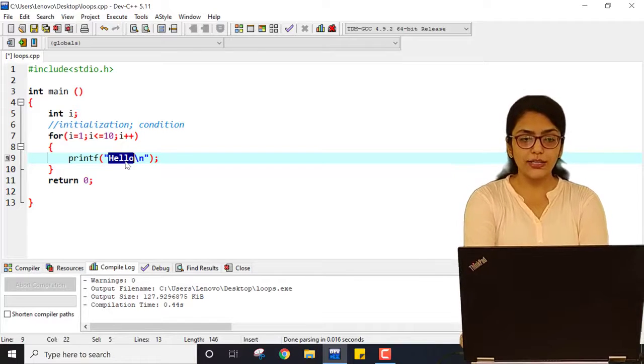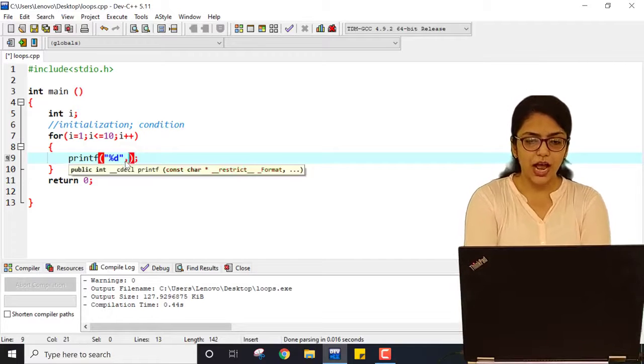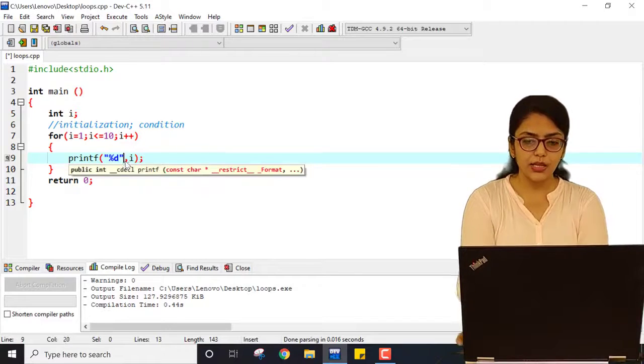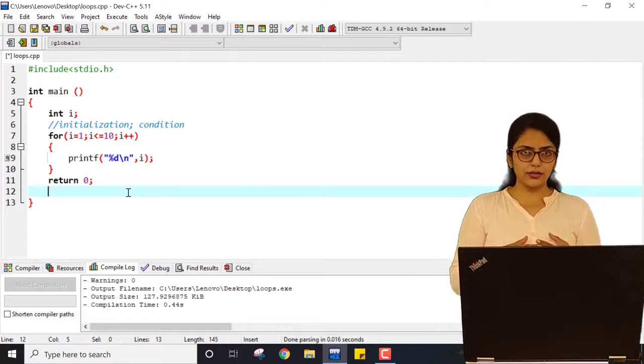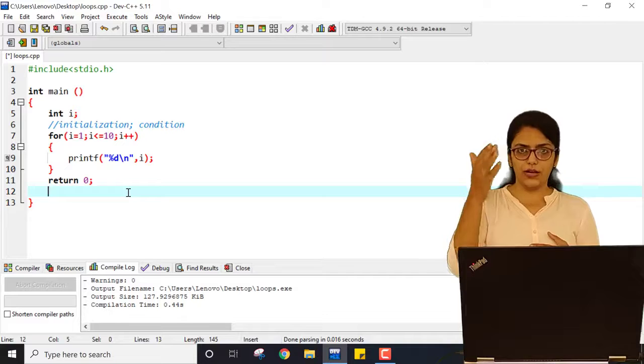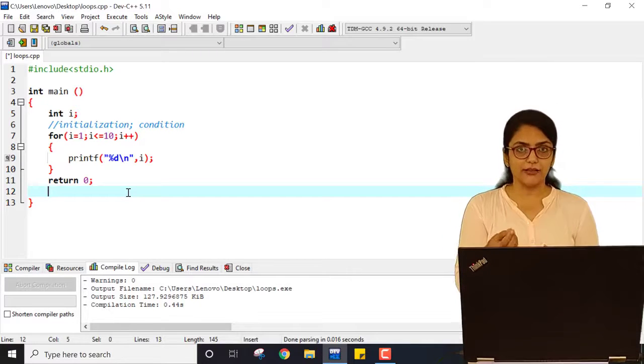So what is to be done? I should write %d and here I should write i, \n. See, do you understand what I have done? I want to start i with 1. So in this case, you can't start i with 10.